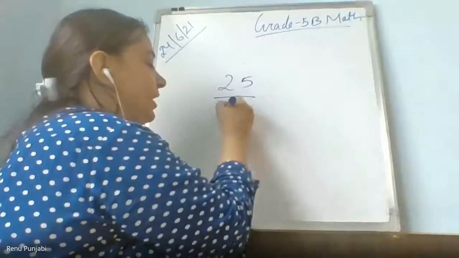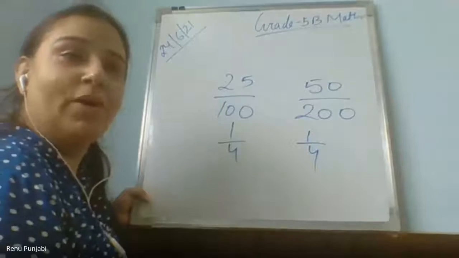25 upon 100, and 50 upon 200. It is a quarter. Both are quarter because, can I say, this is half of half. This is also half of half. 50's half is 25. These both are 1 upon 4.